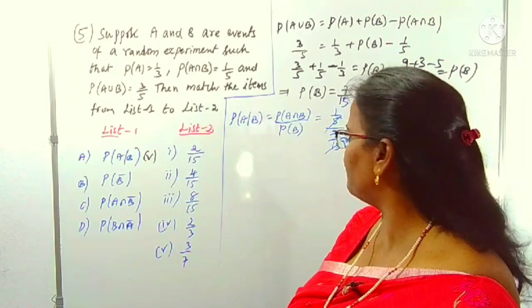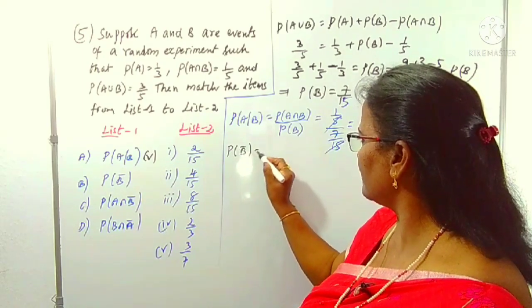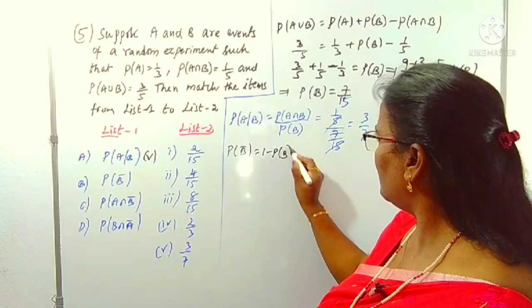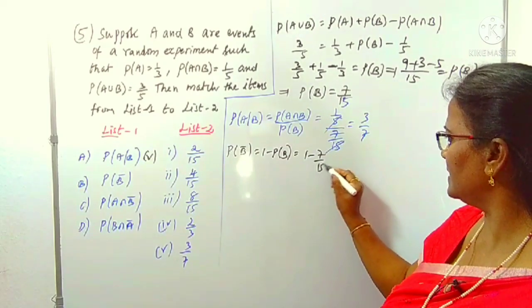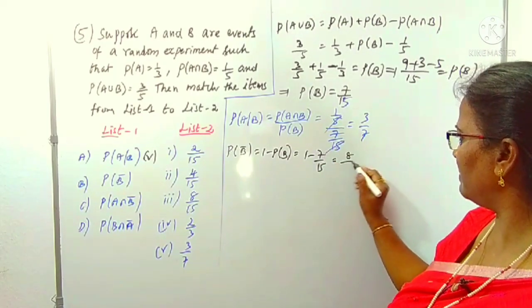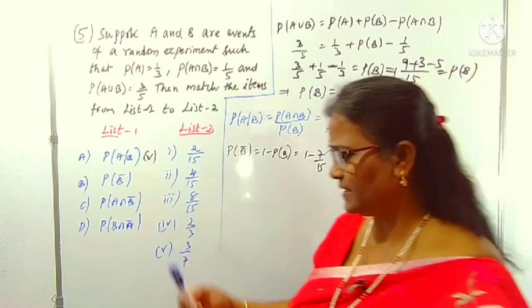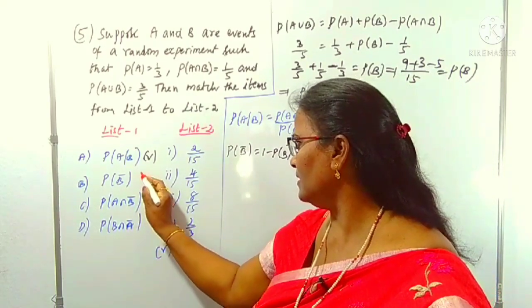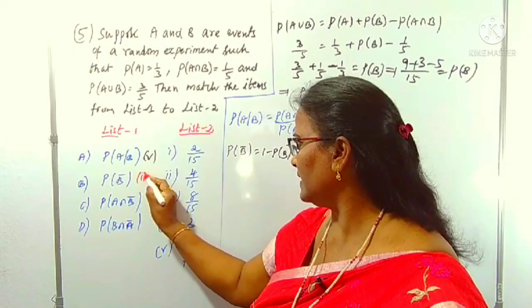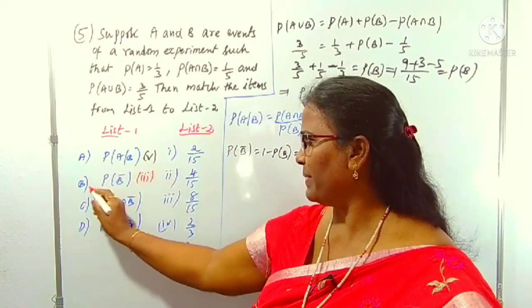P of A by B is matched with 5. Now next, P of B bar. P of B bar means what? Yes, 1 minus P of B. Already P of B is 7 by 15. 1 minus 7 by 15: 15 minus 7 is 8, so 8 by 15. Yes, 8 by 15 is there in point 3, right? So B is matched with 3 like this. Okay, A with 5, B with 3.